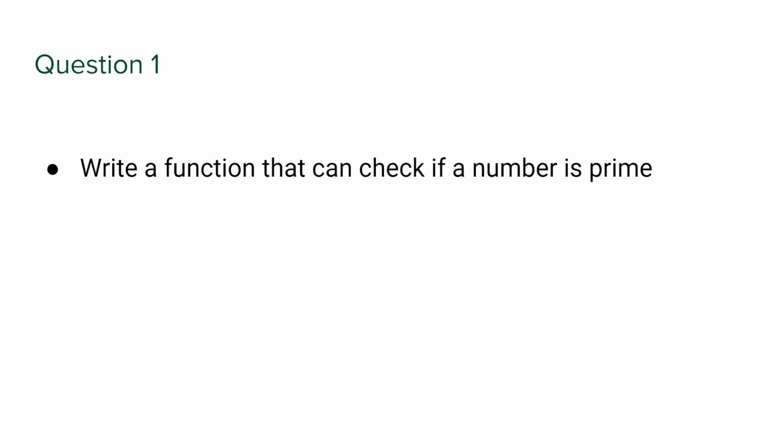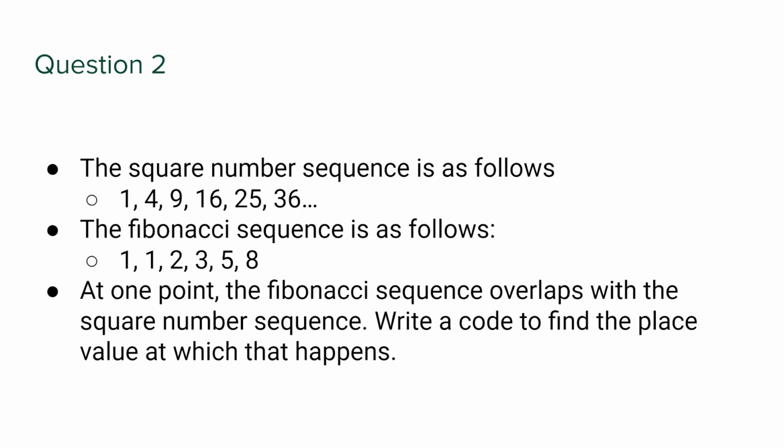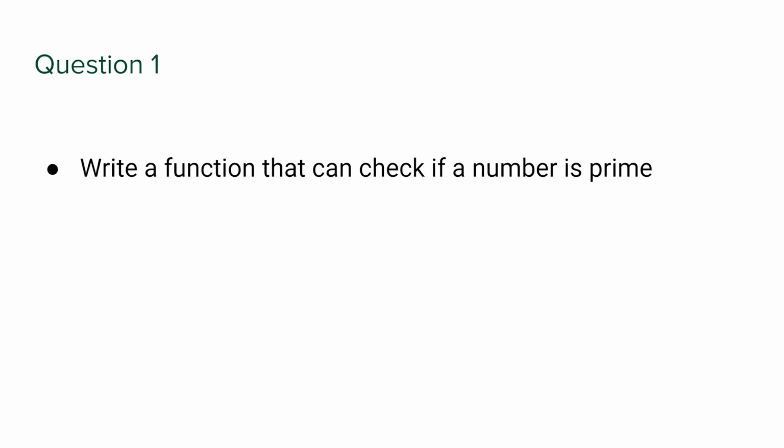So question 1, the one I gave you a sneak peek of by accident. Write a function that can check if a number is prime. I know I've left you a little bit confused maybe there, so let me first clarify something. To check if a number is prime, there are complicated methods. You can search them online. But essentially, to recap, prime numbers are numbers that can only be divisible by itself and 1. So 2, 3, 5, 7, 11, so on and so forth.